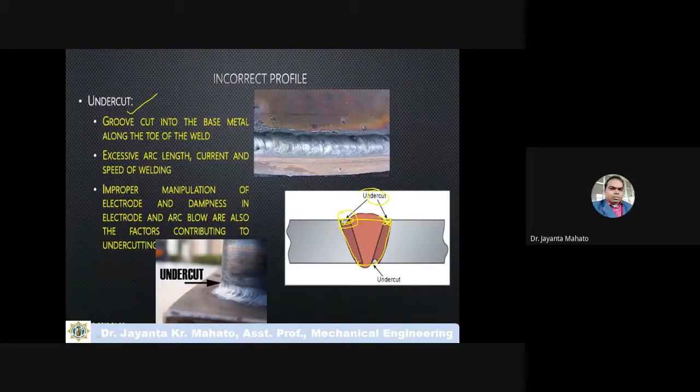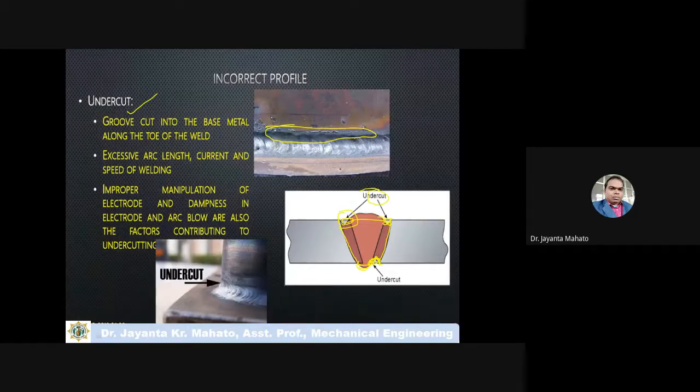Just see, here extra metal is there, but this part is still not filled. So this is called the undercut. If this type of defect forms during welding, then it is called undercut. Just see, this one is the undercut.